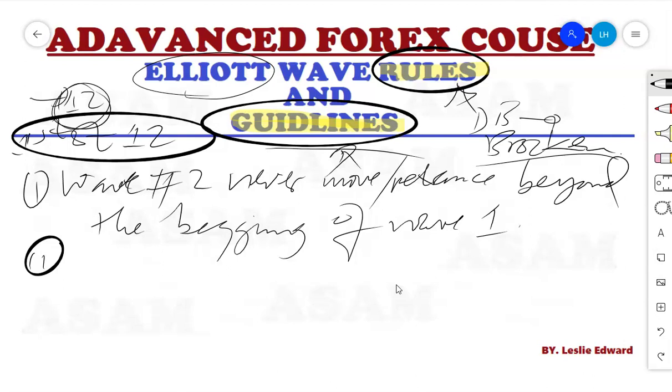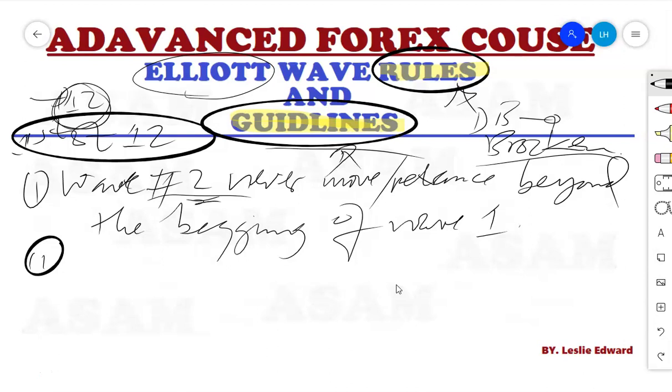Now, the first principle, the first rule, is that wave number 2 never retraces or moves beyond the beginning of wave 1. I will present this in terms of wave structure, because this one is presentable that way. When you are counting any wave pattern, mainly an impulse, you must consider this. It applies even in a diagonal, not only in an impulse. Therefore, make sure that wave number 2 never moves beyond the beginning of wave number 1.